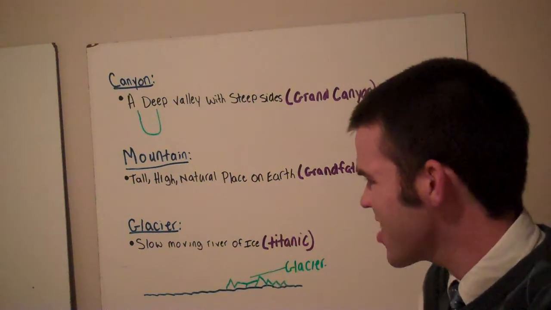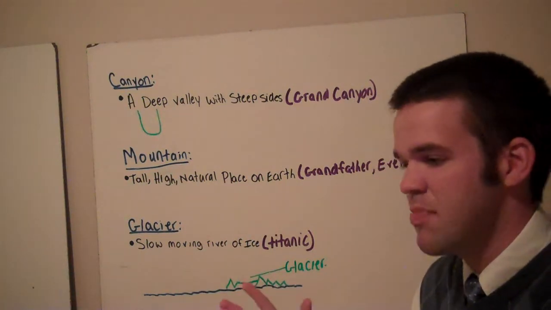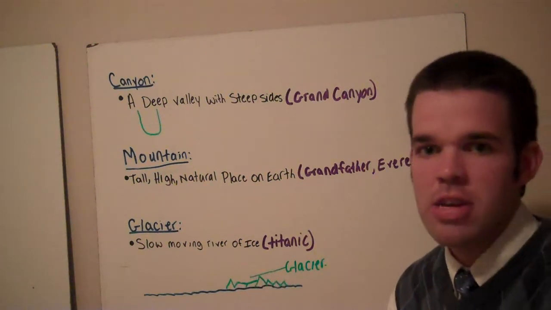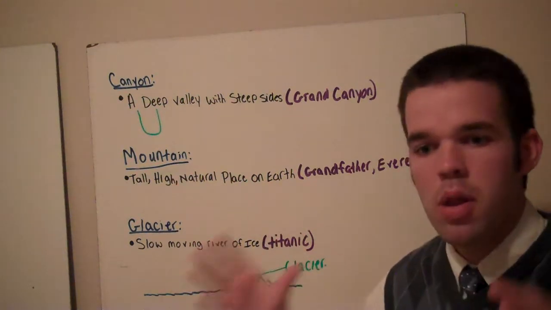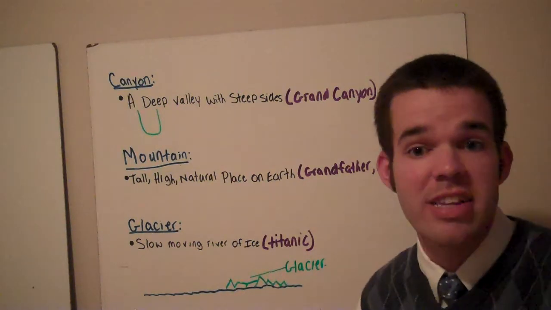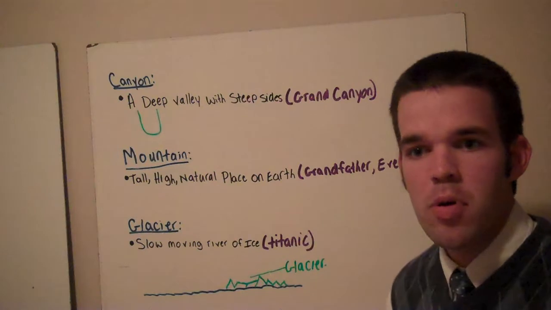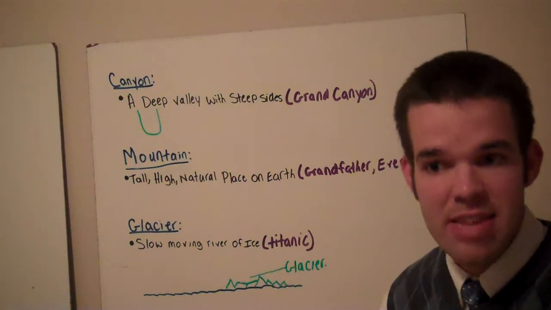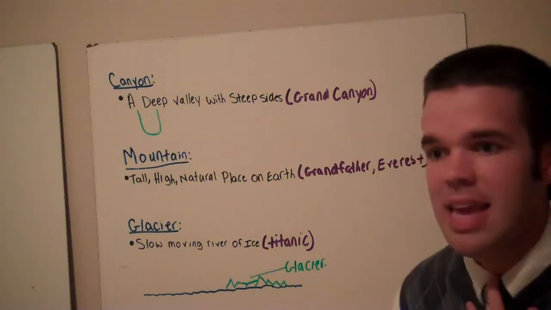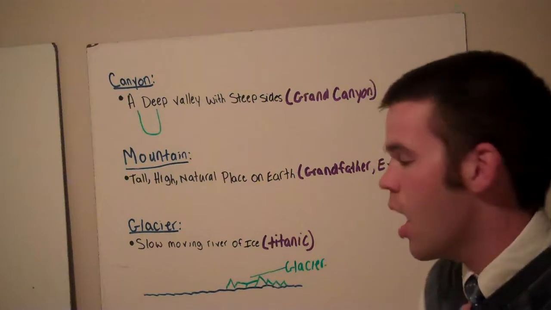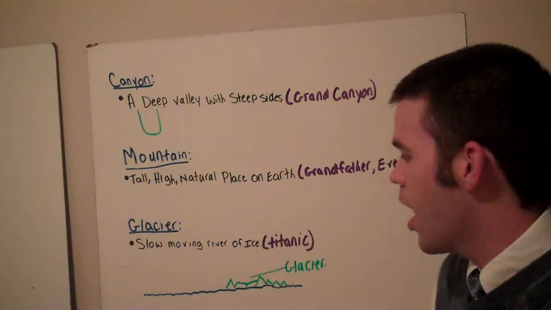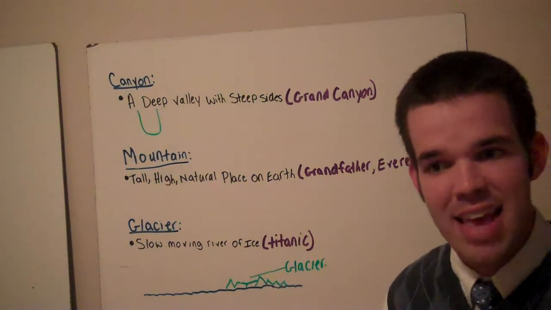Glacier. A glacier is a slow-moving river of ice. It's basically where a lot of ice cubes form together over 100,000 years, and they form into one big old sheet of ice. The most famous story is the story of the Titanic. Early April 1912, the Titanic set sail from Europe. It was believed to be the ship that was unsinkable. It is on its way to the United States.